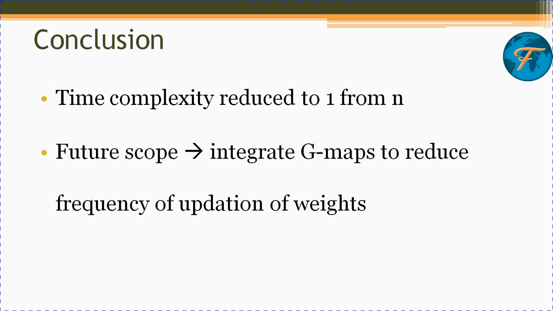So, future scope: what we can do is try to use some kind of GPS technology such as Google Maps to reduce the frequency of weight updates. Here we are updating weights at a regular time period, which is an amateurish way of doing it. Further on, when we integrate Google Maps into it, we can avoid that. That could be a future enhancement of the work in progress that we are putting in front of you in this presentation. So that's all.